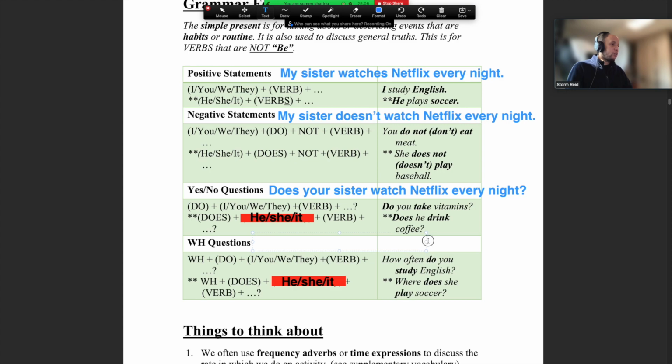You guys, 5 seconds, write it down. What possible WH question can we use? Remember, check page 3 if you want to see some WH question examples. All right, so it could be something like this. Why does your sister, and it's all the same, right? Watch Netflix every night. Why does your sister watch Netflix every night?